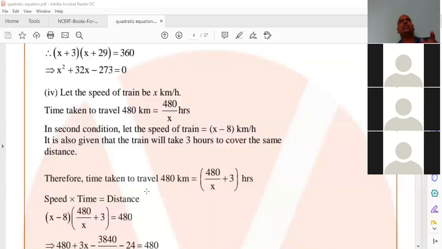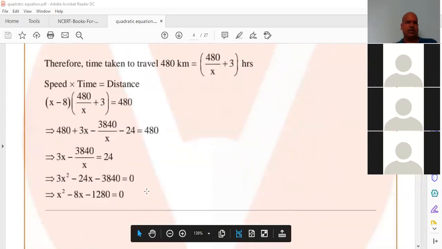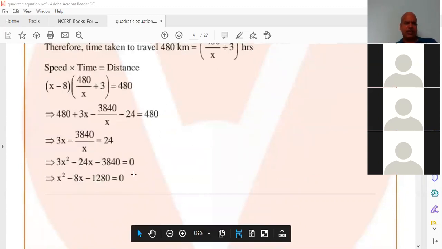But I did it in both cases, I find time. Which one is easy, you do that. In the first case, 480 by x time. In the second case, 480 by x minus 8 time. But only in the second case we got 3 hours more. That's why second case minus first case equals 3 hours. If you simplify, you'll get the same equation, that is x square minus 8x minus 1280 equal to 0.